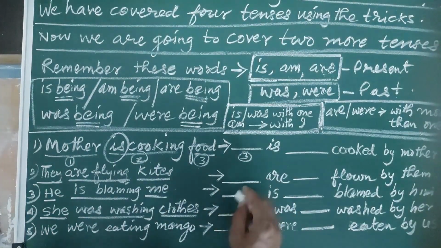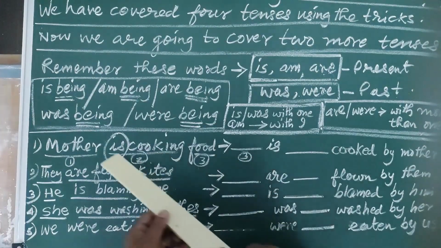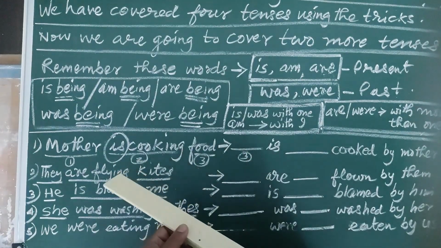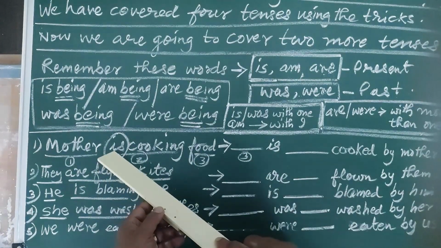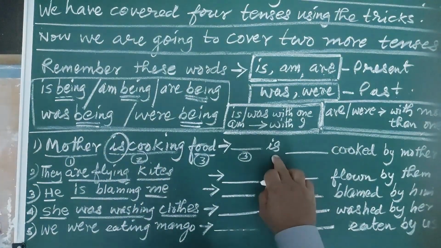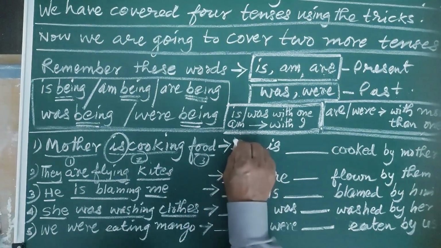Now I am telling you, just repeat the same word, that is. We will be committing some mistake here, but after some time we will correct it. For easy purpose, just repeat the same thing here. And after writing is, please come to the 3. What is 3? Food. It will become the new subject. So write food here.